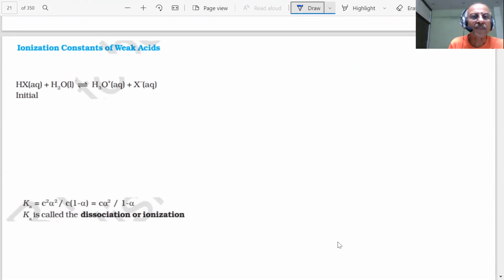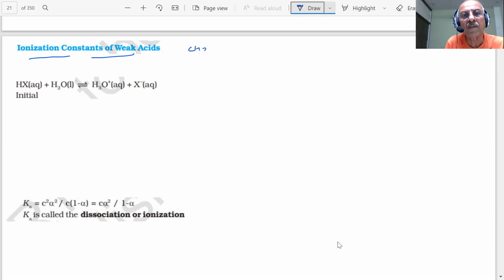Now, students, strong acids you are having, they are completely ionized. Then will there be any equilibrium between them? Tell me, will there be equilibrium? Yes or no? Yes, sir. What equilibrium will be there in strong acids? Have they given any ionization constant value? If it is a strong acid, what does it mean? It is completely ionized. Then what is the significance of the ionization constant? Nothing. But ionization constants are for weak acids, student.